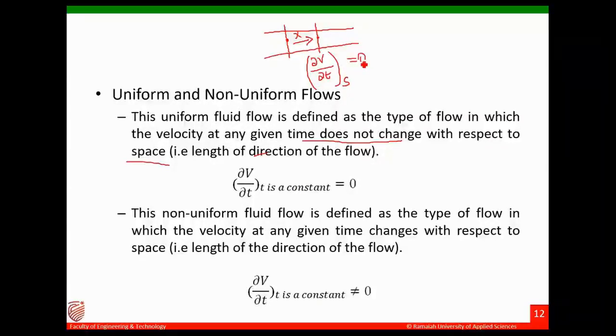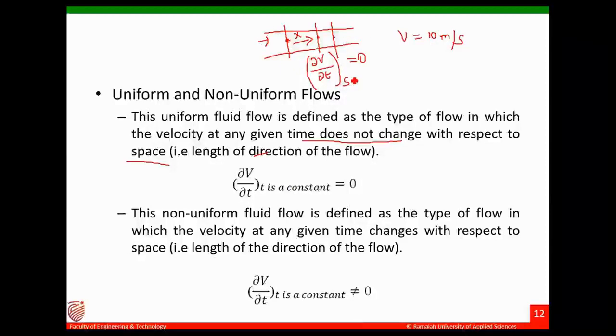So the velocity at any given time does not change with respect to space. It is space independent. If you check the velocity here again, it should be the same. A uniform velocity of, let's say, 10 meters per second will be 10 meters per second here, here, here, everywhere.